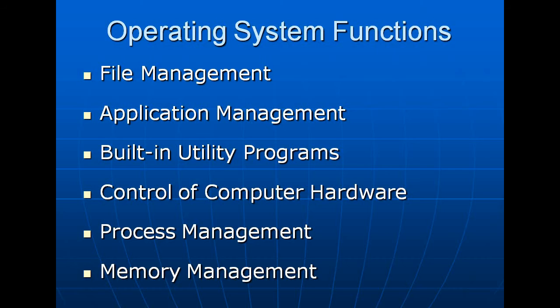Next, control of computer hardware. The main job of the operating system is that it is an interface between the user and computer hardware. User also means many layers: application programs, system programs, which interact with the computer hardware, so the OS controls the computer hardware. And process management.